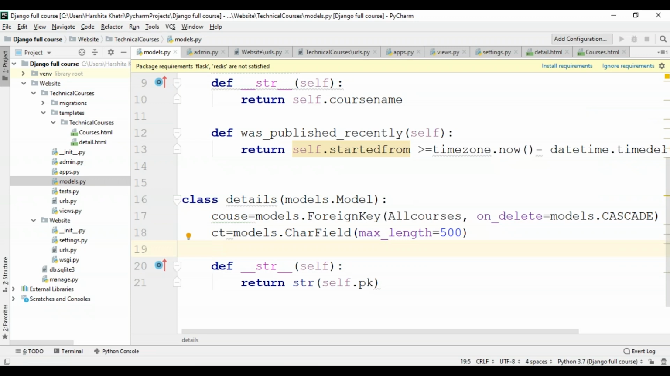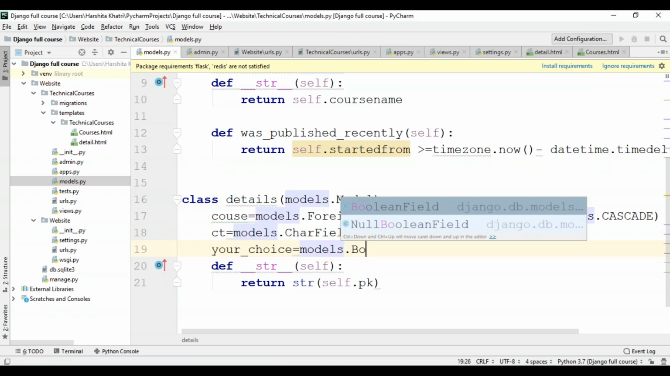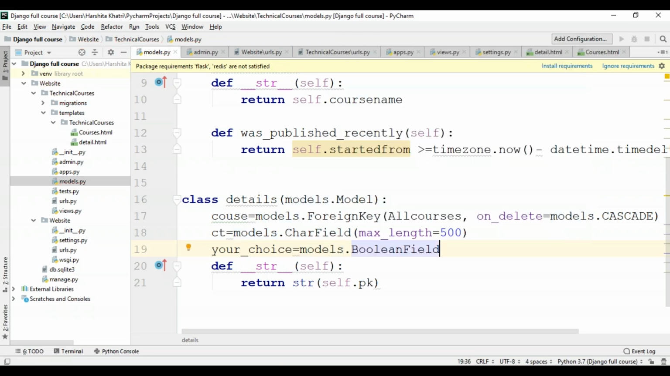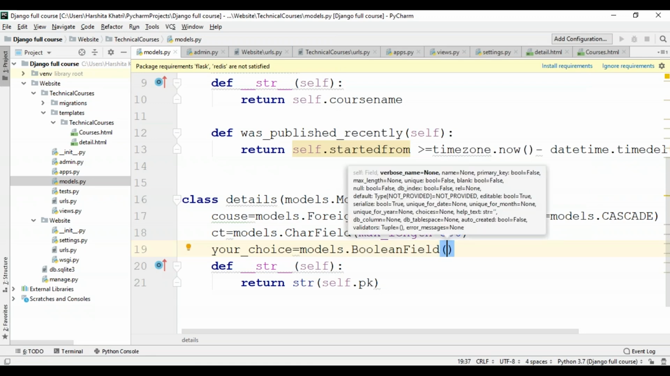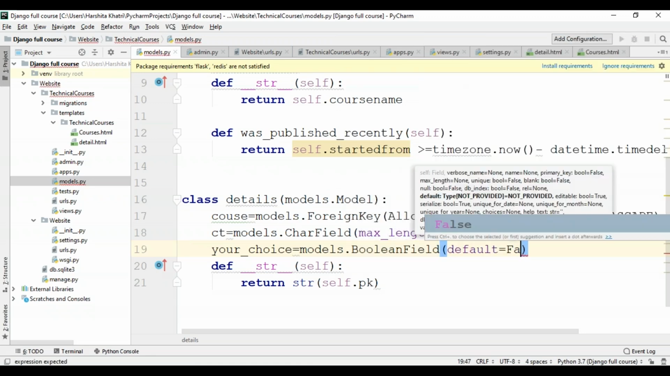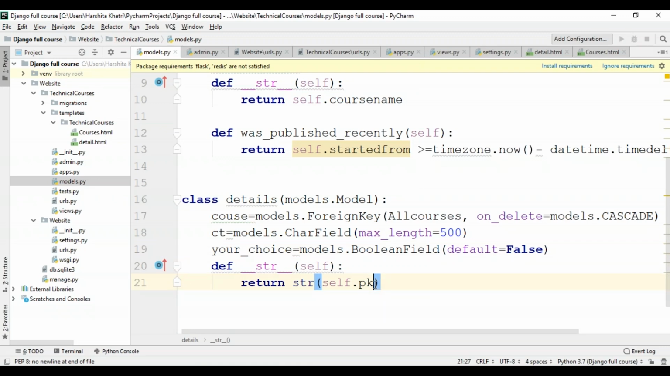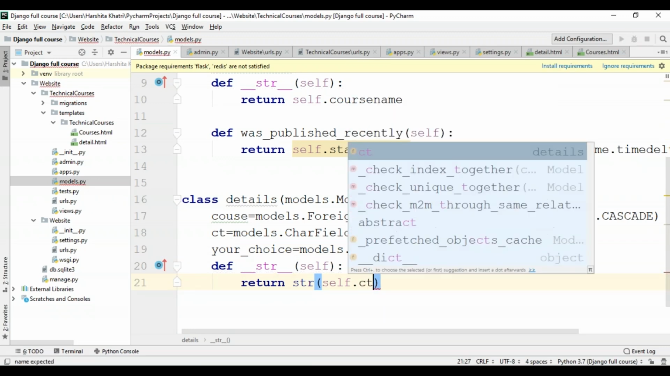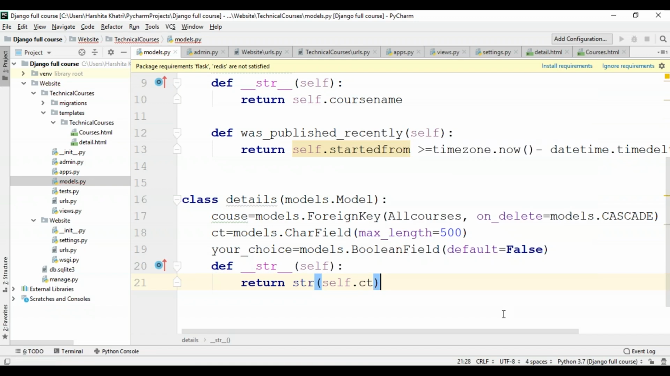I need another variable which is going to store the option that is selected by the user. For that, I'll name it your_choice, and I'll be using the BooleanField present in the models class over here. So that's BooleanField, and the default, I'll set to be False. Now, instead of returning the primary key, I want to return the course type, so I'll change this over here. Okay, so now my models are ready.